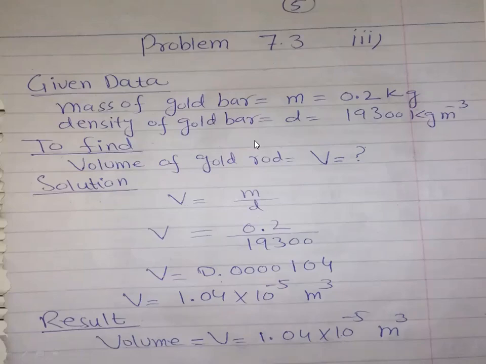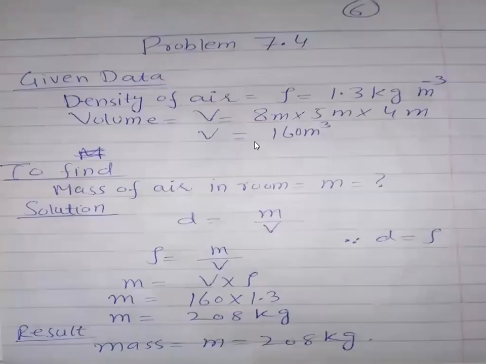Now I'm moving towards numerical 7.4. The numerical 7.4 is about the density of air, 1.3. I'm going to read the statement of numerical 7.4, which is on page number 166. Please open page number 166 to find this problem. 7.4. The density of air is 1.3 kilogram per cubic meter. Find the mass of air in a room measuring 8 meter by 5 meter by 4 meter.